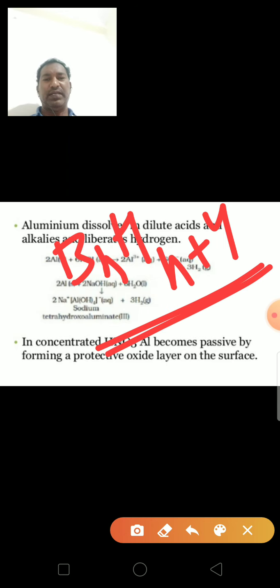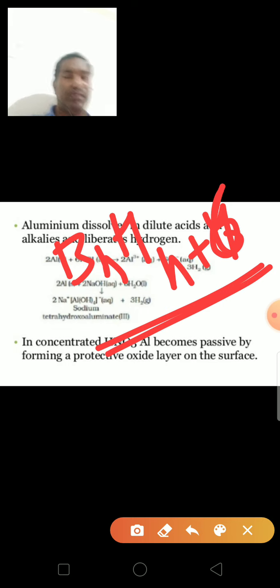It will form BnHn+6 boranes also. Compounds which have a molecular formula equivalent with BnHn+6 are called the hydroboranes. These are unstable and they have low melting points.